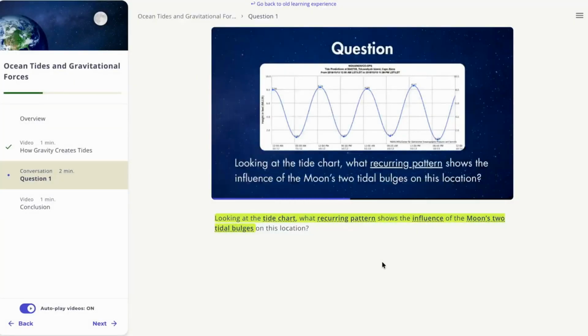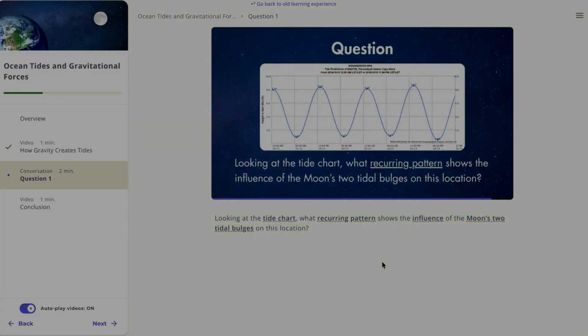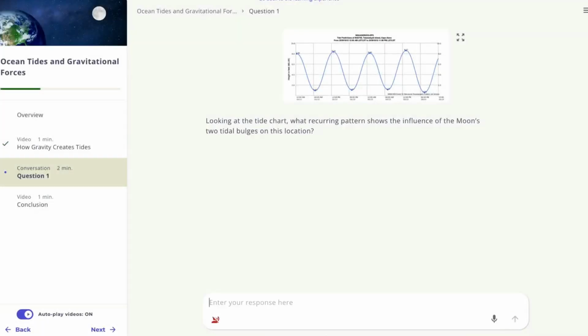Kyron lessons also include conversation interactions to answer a given question. You can type or click the microphone to speak. Well, in the chart, I see 2 high tides in about 24 hours, so it's showing one tide caused by the moon and the other caused by the sun.